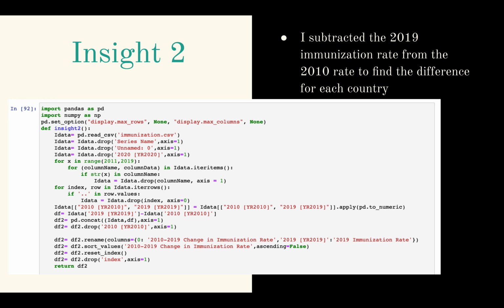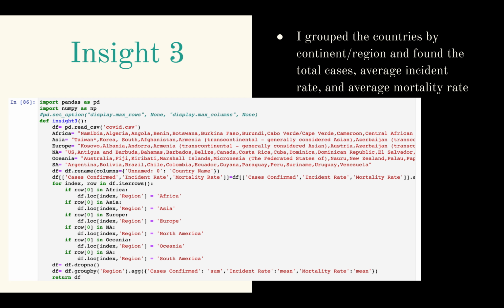And then I concatenate the immunization data with the data frame to get the data that I wanted. So here's Insight 3. For Insight 3, I grouped the countries by continent or region and found the total cases, average incident rate, and average mortality rate.